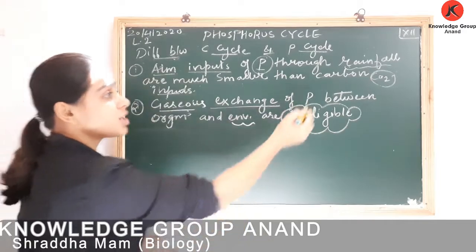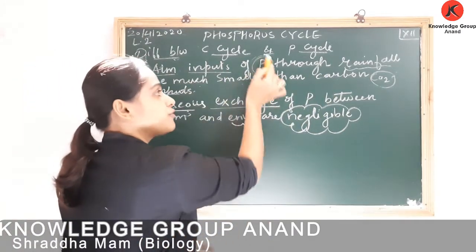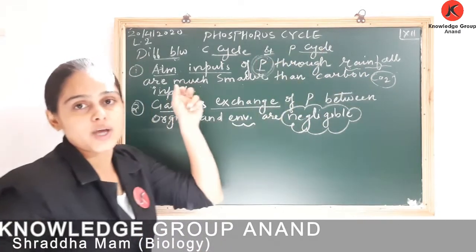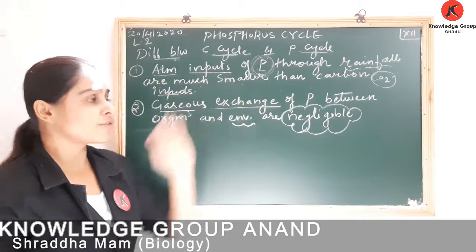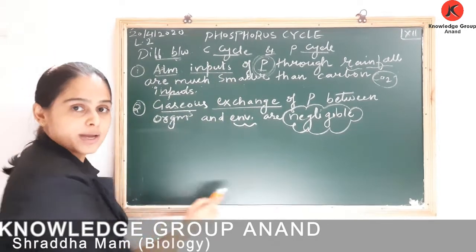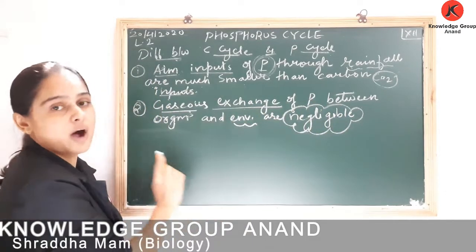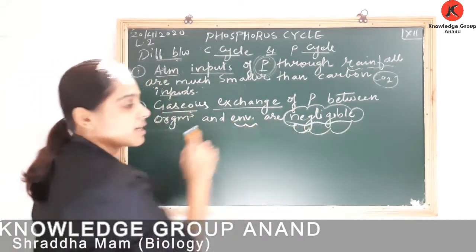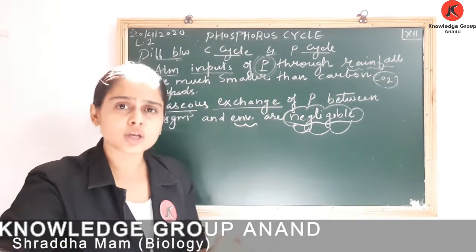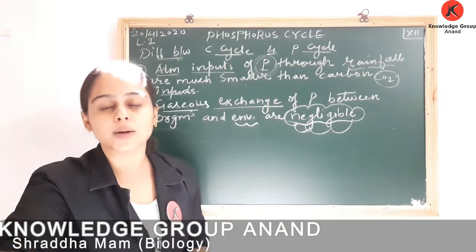In comparison to carbon, the atmospheric input of phosphorus through rainfall is very less. So this is your first point. The second point says that gaseous exchange of phosphorus between organism and environment is negligible. We very well know that with carbon, we are exhaling carbon in the form of carbon dioxide.